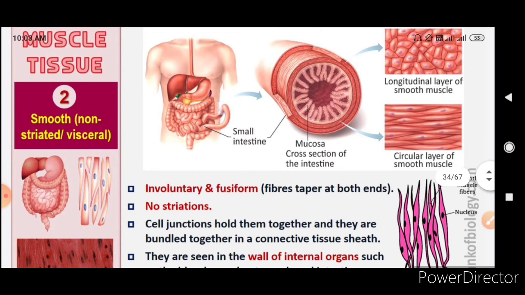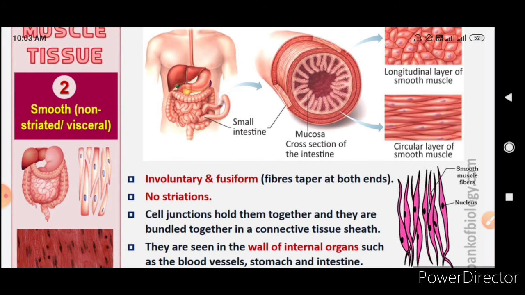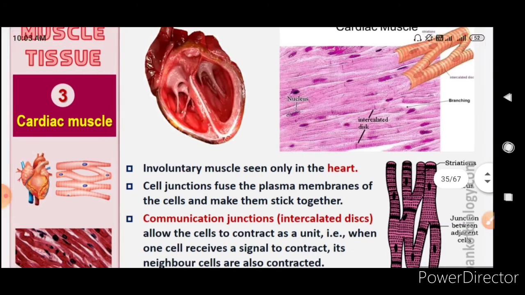And in smooth muscles we saw that they have a specific shape, the fusiform, that means the fibers taper at both ends and there are no striations. Cell junctions hold them together, and they are seen in the walls of internal organs mostly, like blood vessels, stomach and intestine. These smooth or non-striated visceral muscles are seen in the walls of internal organs such as blood vessels, stomach and intestine.